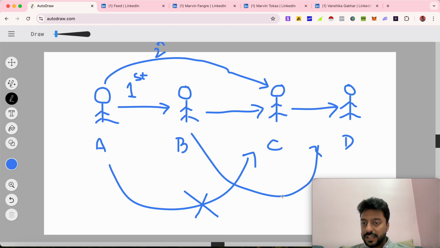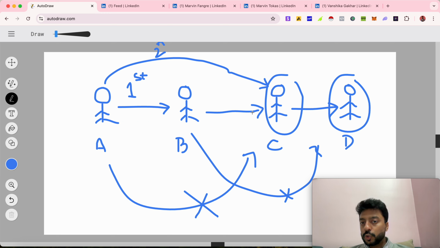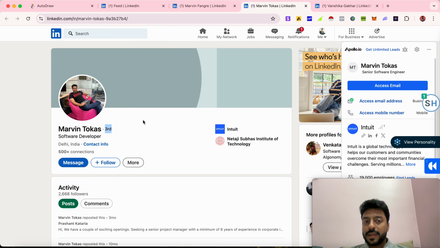B and D are not connected, and I am also not connected with C. So there is no connection between D and me. I am only connected to B, and B is not connected to D. D is only connected to C. D is not connected to B, D is not connected to A. So when there is no mutual between me and the other person, that connection becomes my third degree connection.